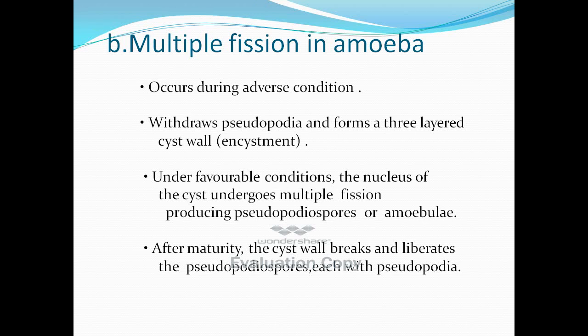When the conditions are favorable, the nucleus of the cyst undergoes multiple fission, producing pseudopodiospores or amoebulae. After maturity, the cyst wall breaks and liberates the pseudopodiospores, each with pseudopodia.